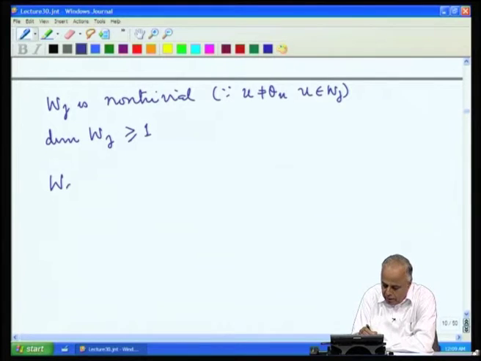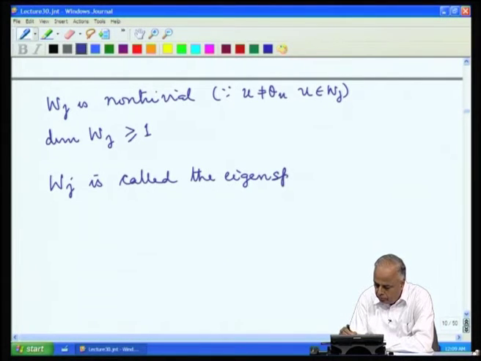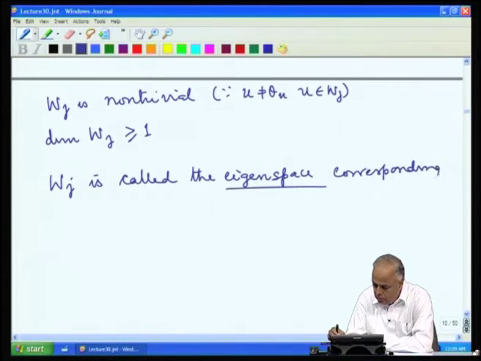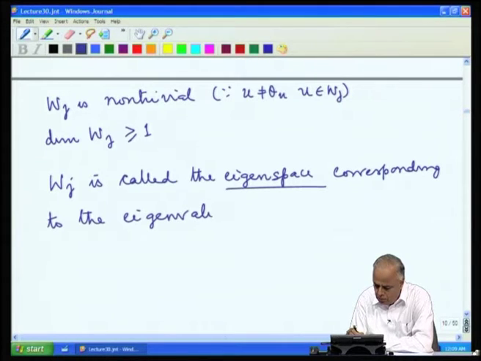So, W j is called the eigenspace corresponding to the eigenvalue lambda j.